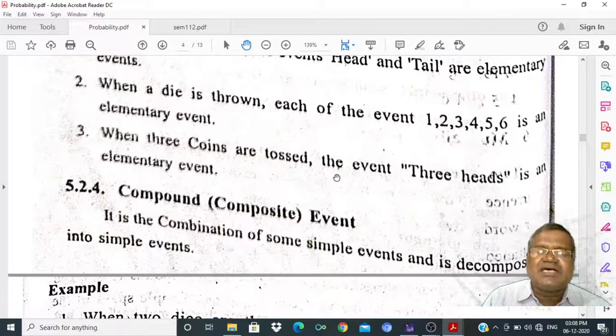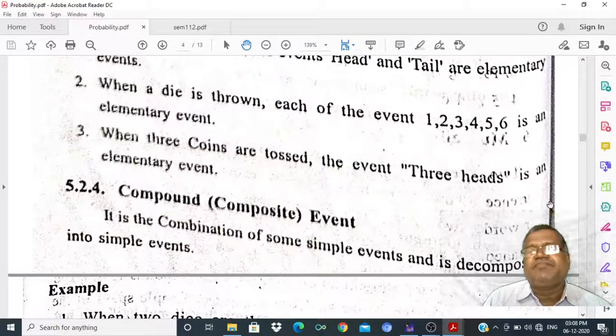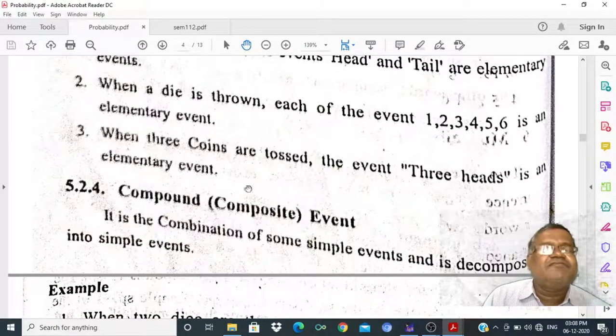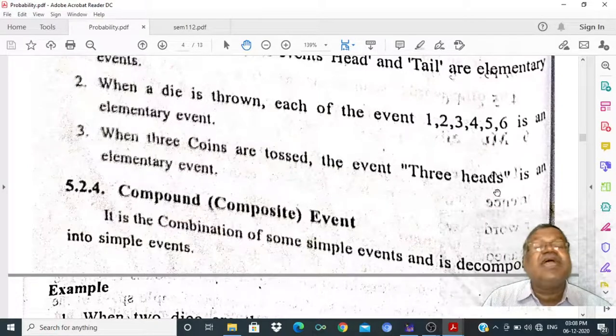When 3 coins are tossed, consider the event of 3 heads. We have already seen that if 3 coins are tossed, the possible samples are 8. 3 heads is an elementary event.